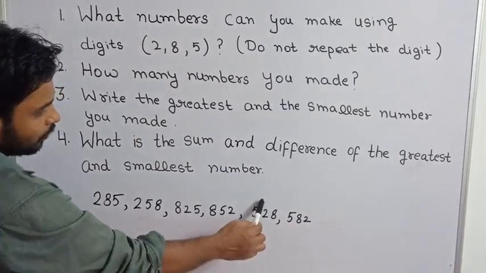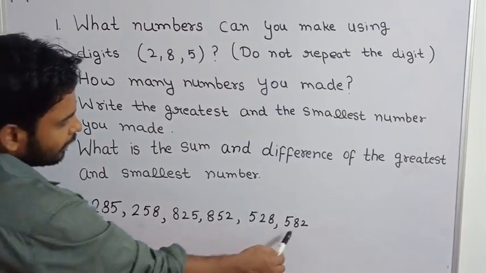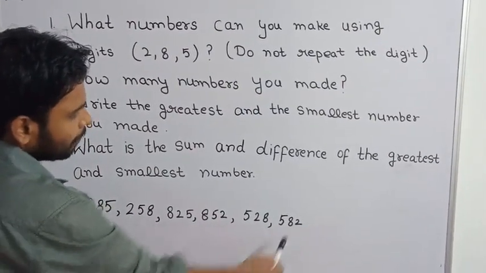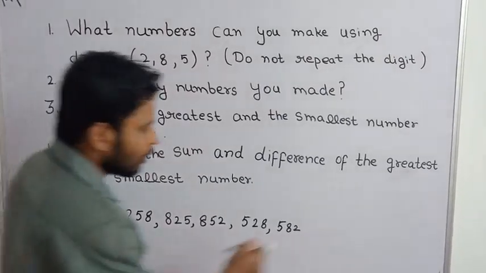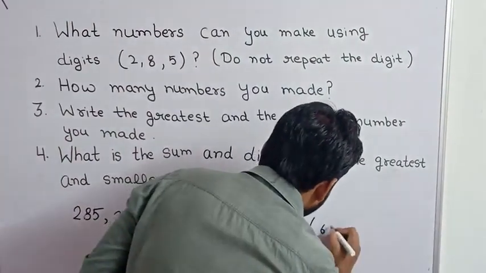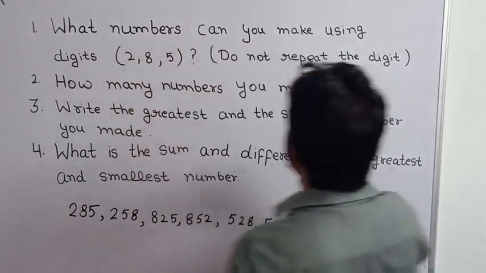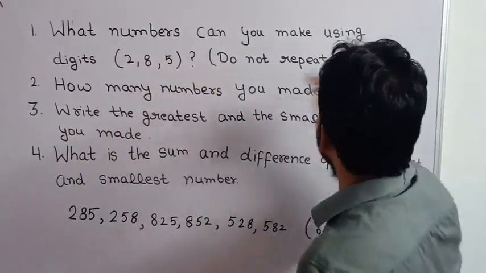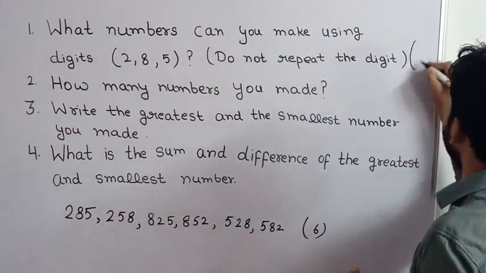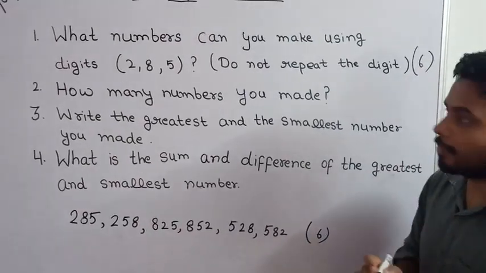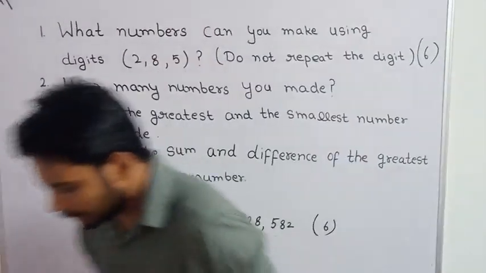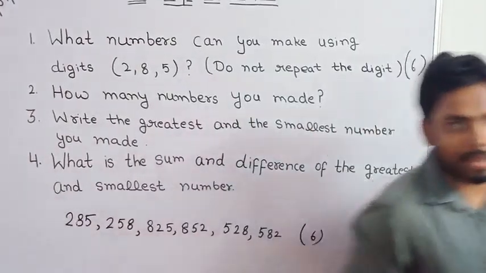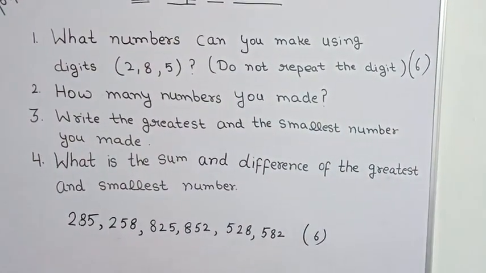Again I took the third digit 5 and then again changed their places. In this way, how many numbers? 6 numbers we can make using the digits.